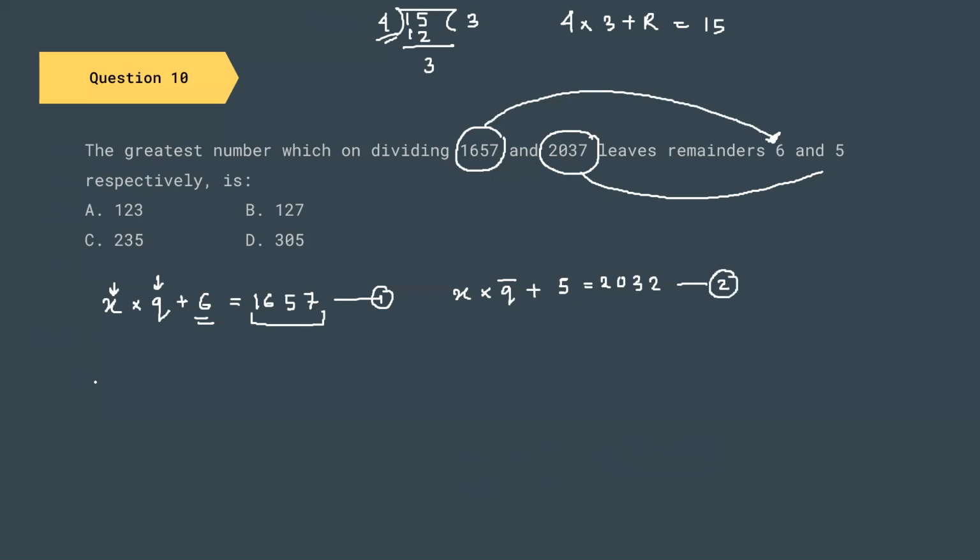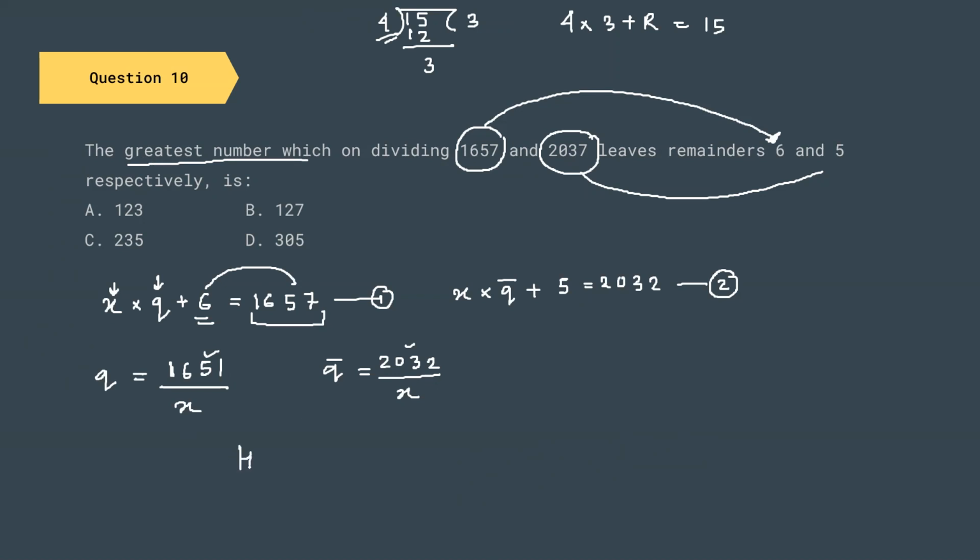And after simplification of equation number 1, we are getting q equal to 1651, after subtracting 6 from this part, divided by x, and q dash equal to 2032 divided by x. Now, theoretically speaking, x is the greatest number which divides both of them. X is the greatest number that divides 1651 and 2032.